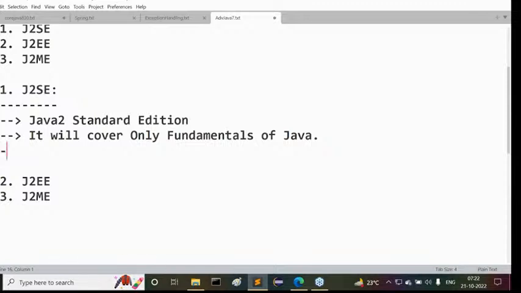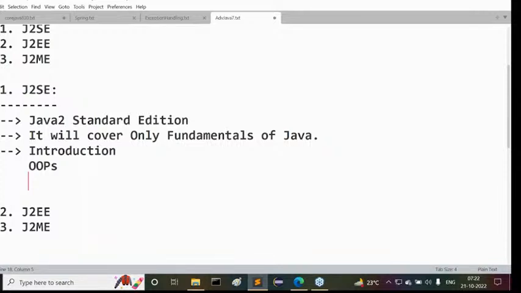Inside these fundamentals, what topics actually exist? Inside the fundamental content, what concepts are available? I'm writing the main concepts here. I'm not going to give the total core Java syllabus, only the main concepts. First, you can understand the introduction part. This covers the fundamentals of Java. First one is the introduction. After this introduction, what is next?